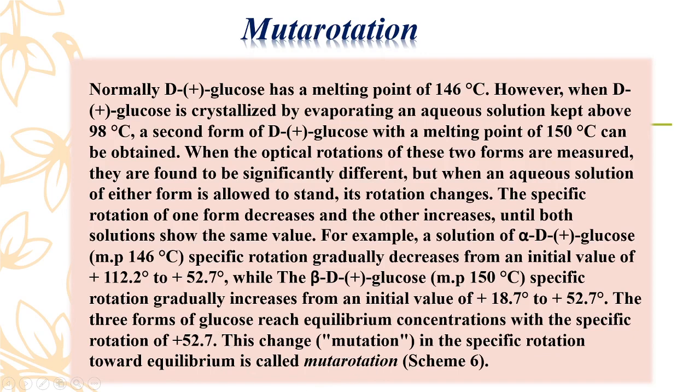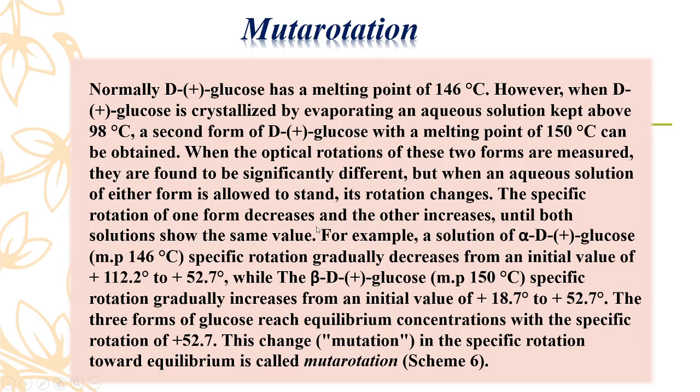In short, suppose we take the molecule alpha glucose. Initially the optical rotation of this alpha glucose is plus 112.2 degrees, and the beta glucose has an optical rotation of plus 18.7 degrees.